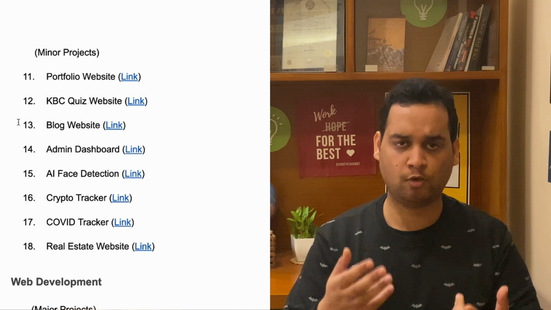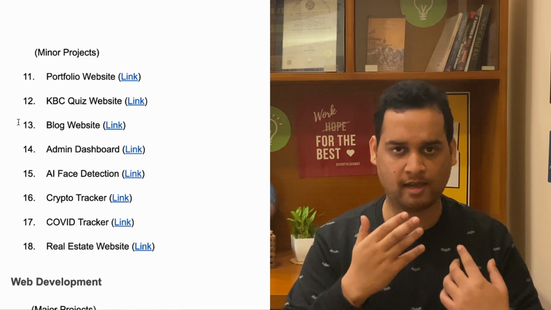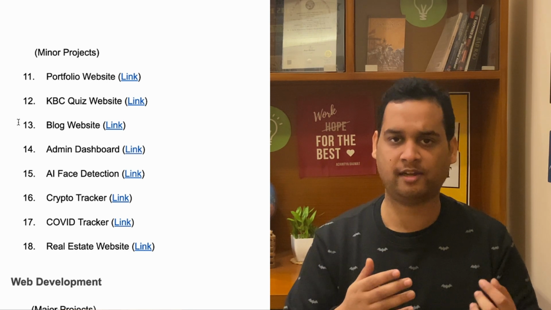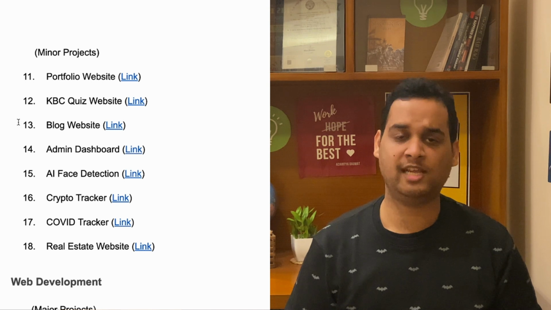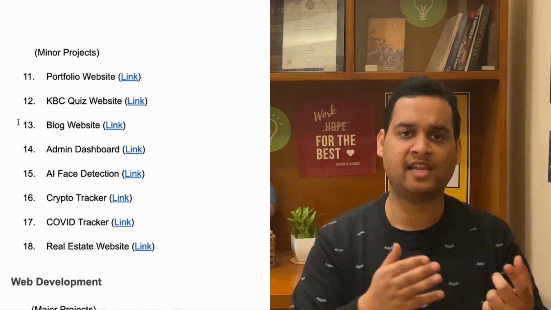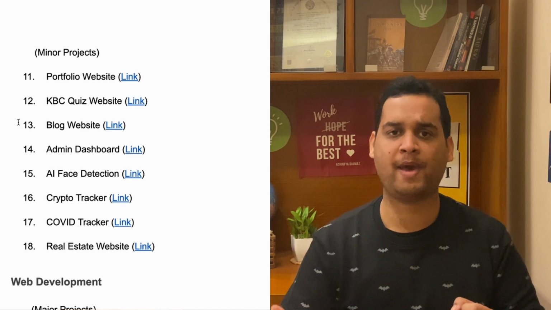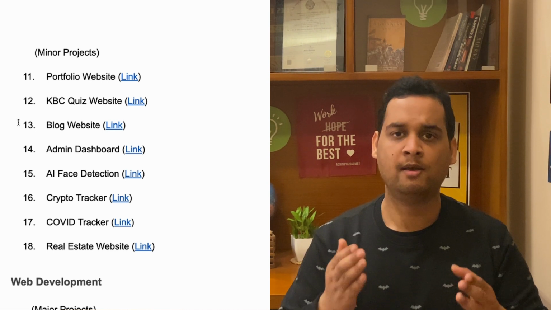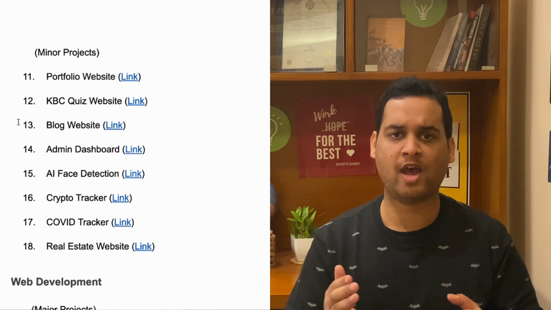Next idea is a COVID data tracker. So in this you can show latest COVID deaths, cases, how much are coming by location, etc. You can find publicly available API which you can integrate in your front end. If you are working as a front end in React, you must be implementing lots of backend APIs. So this can be a good practice for you and a good project to add in your resume.